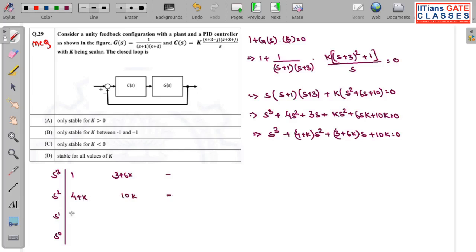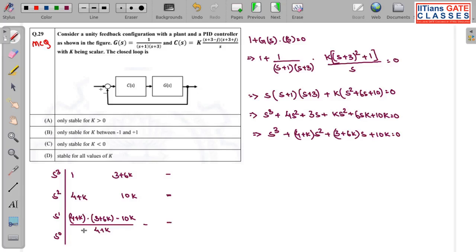Now let me write the third row. It will be (4 plus K)(3 plus 6K) minus 10K, divided by 4 plus K. What will be the second entry? It will be 4 plus K into 0, so this will be 0 only.